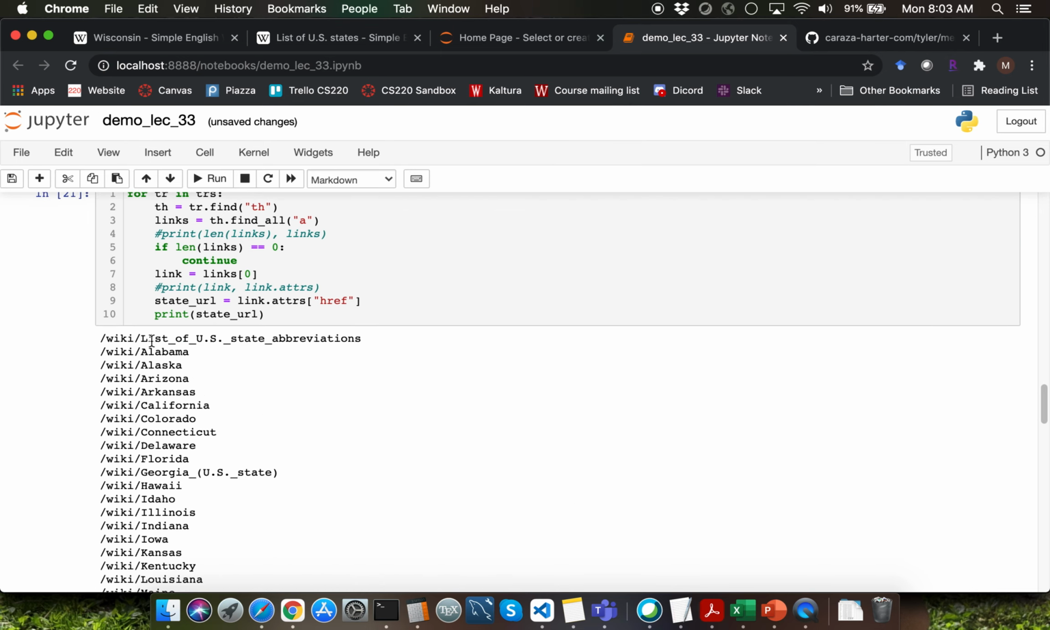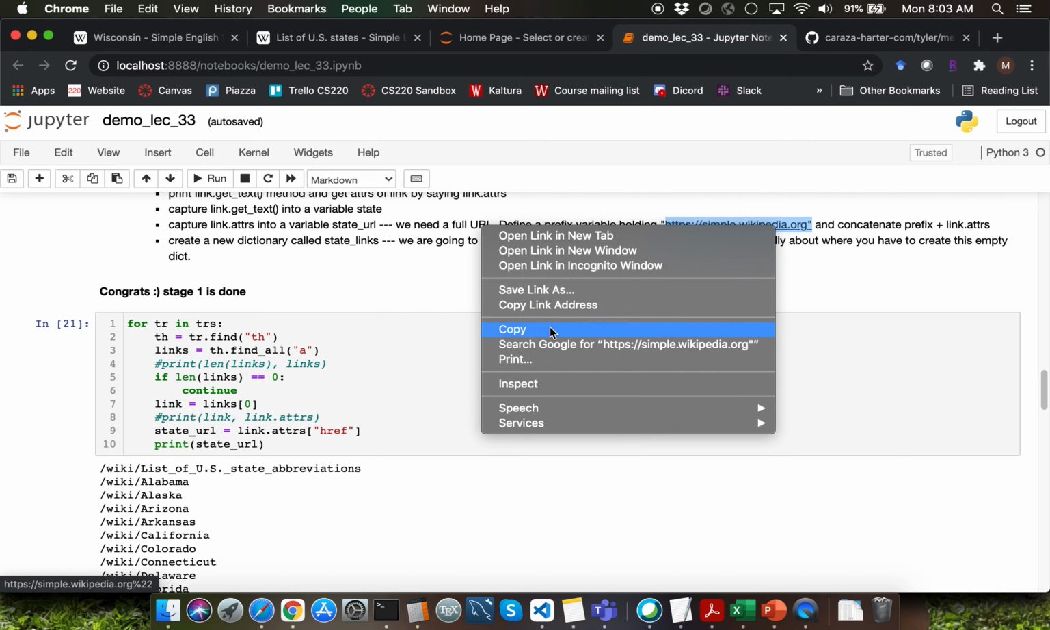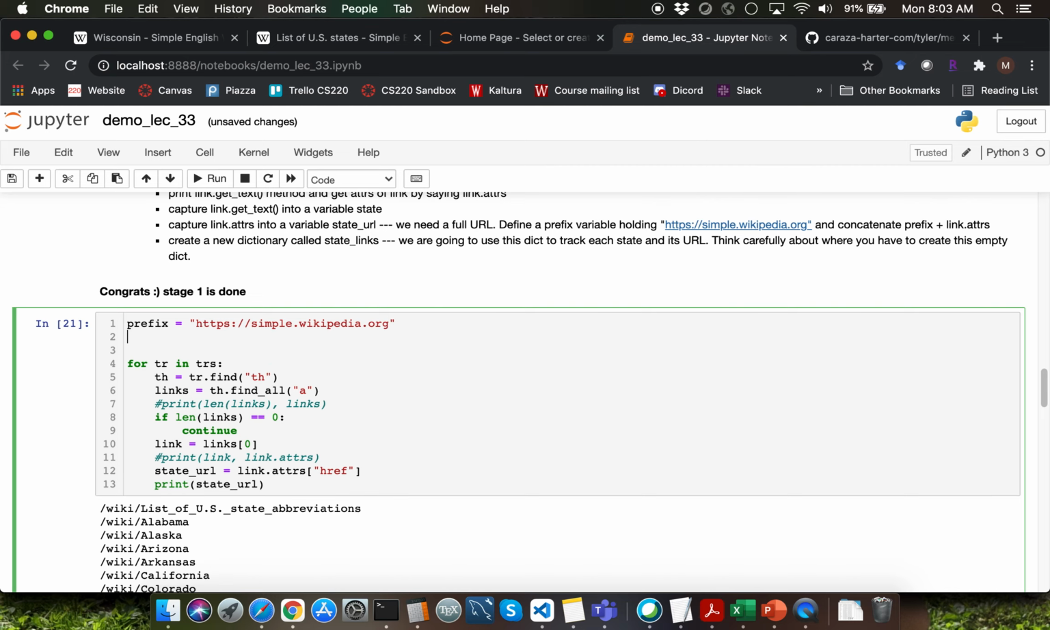Let me go ahead and display state_URL by commenting out the previous print function call. Notice that you're getting part of the URL. What you want is the prefix here, which is https://simple.wikipedia.org. I'm going to go ahead and copy this and define a variable called prefix outside my for loop. This is going to be common for every single iteration of the for loop. Once we store the prefix information, I'm also going to create a dictionary called state_links in order to store the links to the individual states.